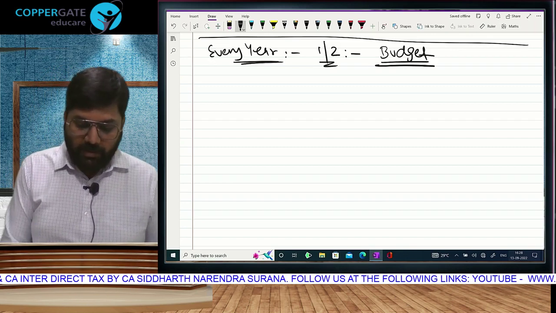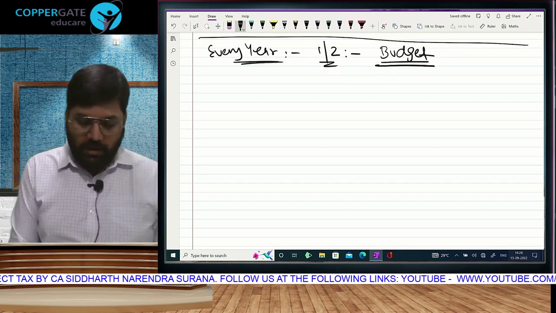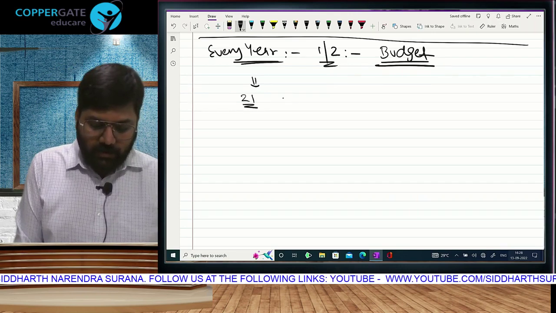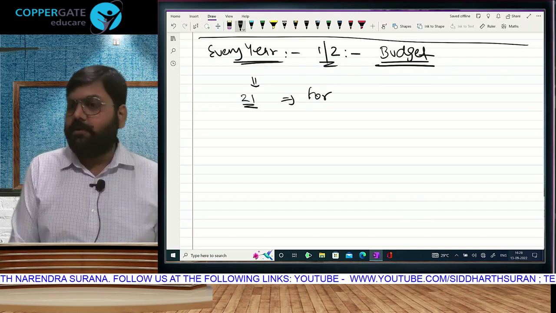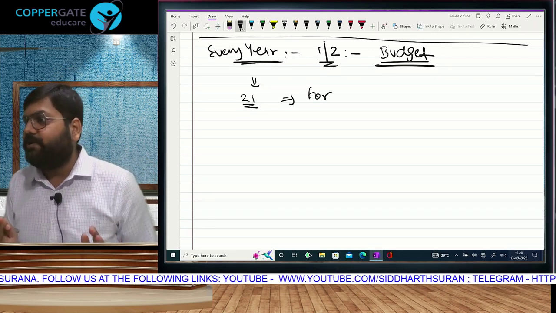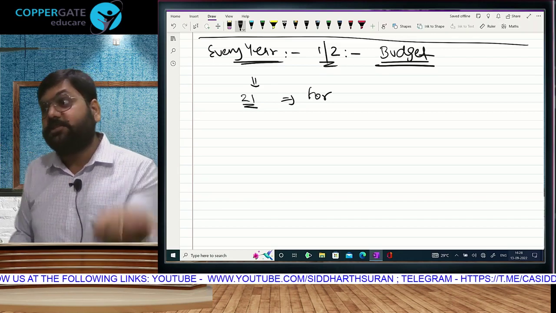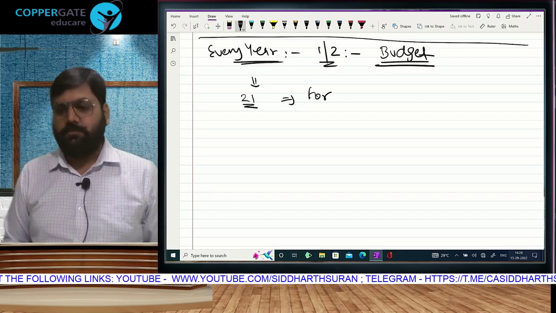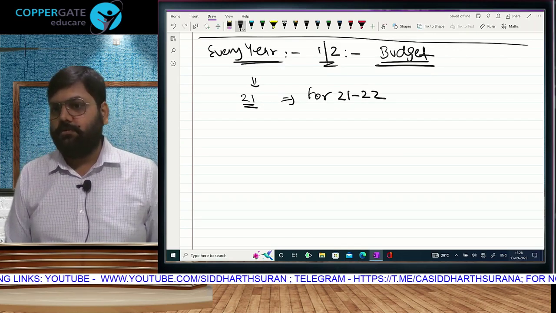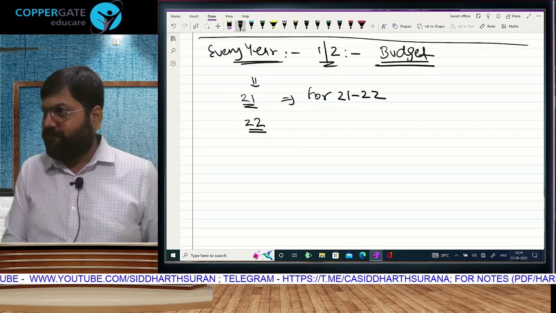Meaning, if the budget is announced, every year announced? If the budget is announced in 21, it will be announced for the upcoming year. 21 means 1st February 21. Do you understand? 2021 is just about to get over, only 2 months are remaining, and a new year is going to start. So the 21 budget will be for 21. She announced a budget in 22. Every year, 1st Feb is the fixed date.